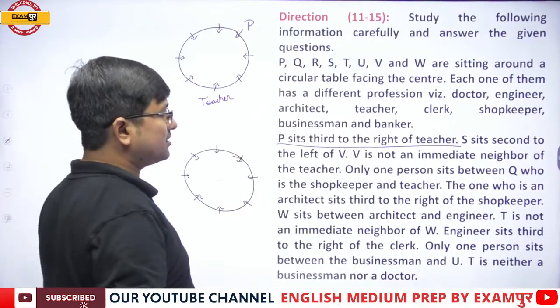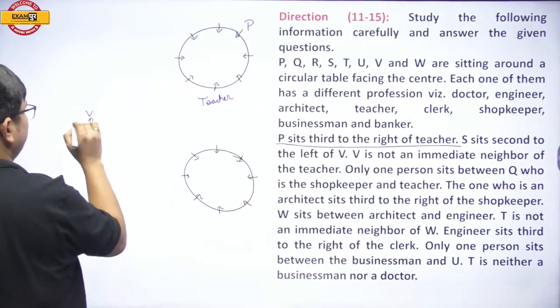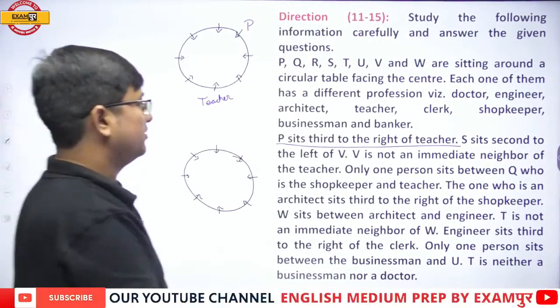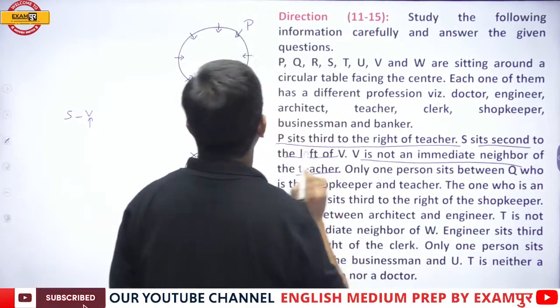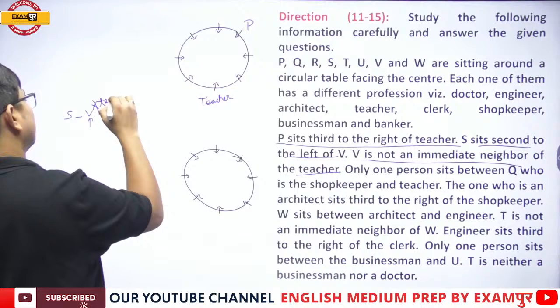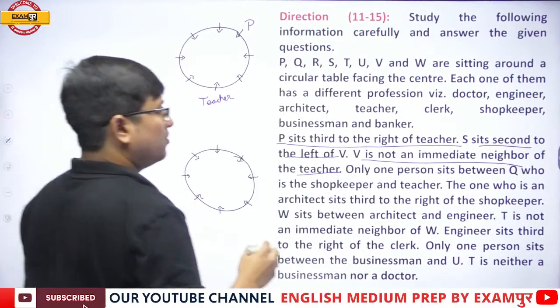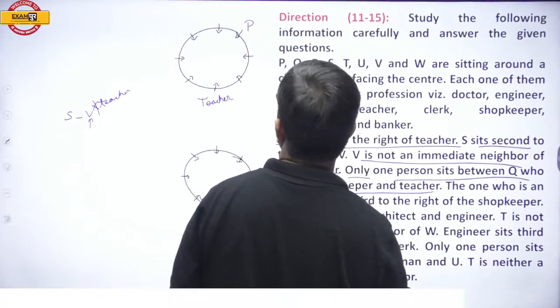Now it is telling you S sits second to the left of V. V is not an immediate neighbor of the teacher. Okay, fine. Absolutely fine. Next. Only one person sits between Q, who is the shopkeeper, and the teacher.